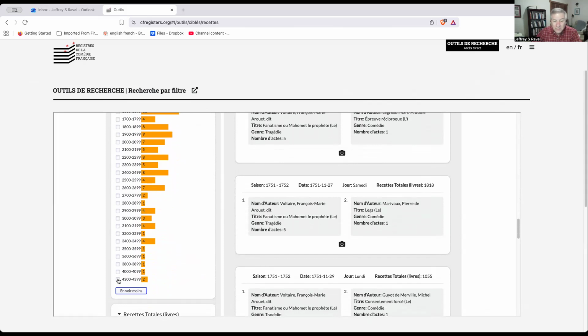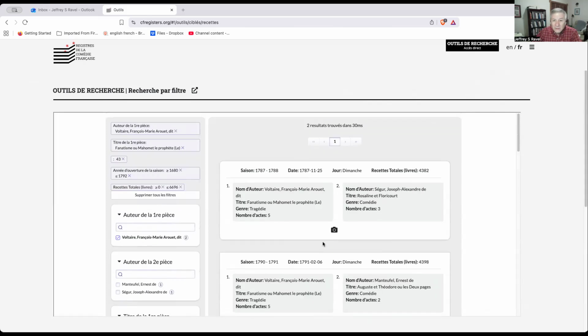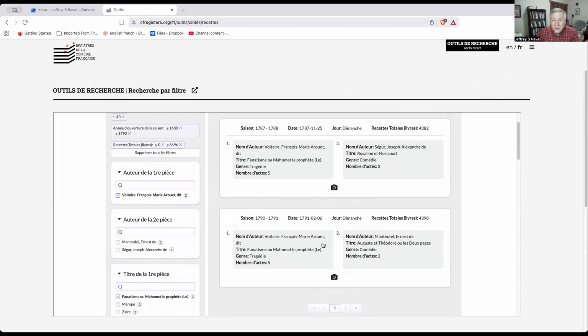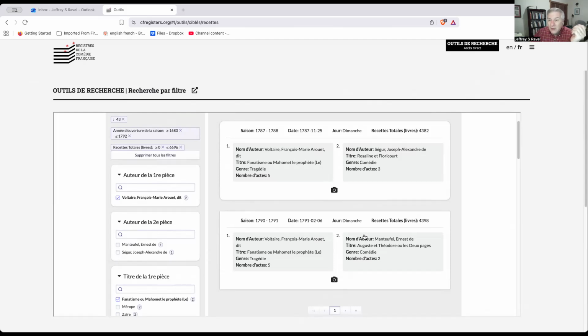And just for this example, I'm going to click the two highest performances. And so here I get windows that indicate that in November of 1787, there was a performance that earned over 4,000 livres, and then the highest grossing receipt for the entire 18th century of Mahomet occurred in 1791 during the Revolution.